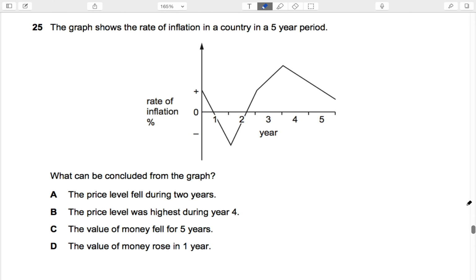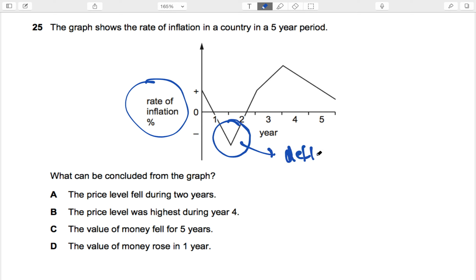The graph shows the rate of inflation in a country in a 5-year period. What can be concluded from the graph? Now, the first thing I want to tell you is that when the rate of inflation becomes negative here, then this means that deflation is happening. And deflation basically means the prices are actually going down rather than going up. But the rest of the period, whenever the inflation rate is positive, which means prices are rising, but slowly or at a faster rate, but prices are rising.